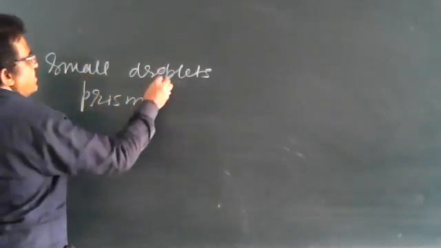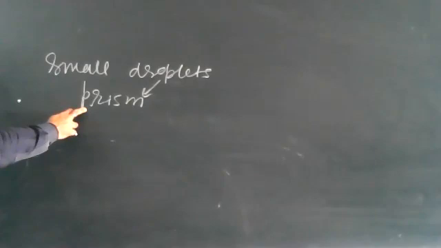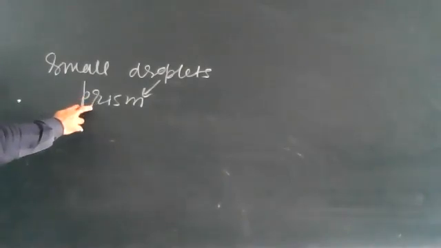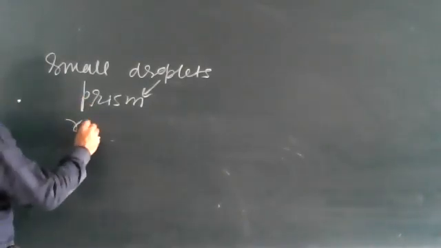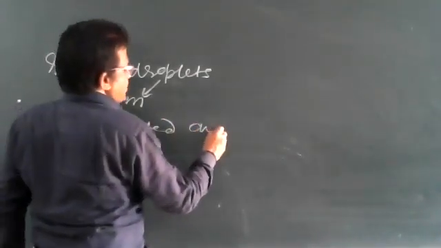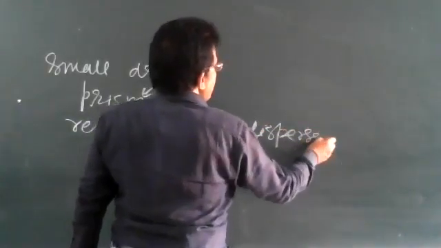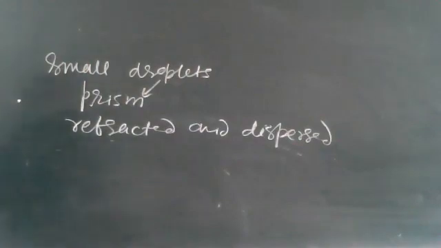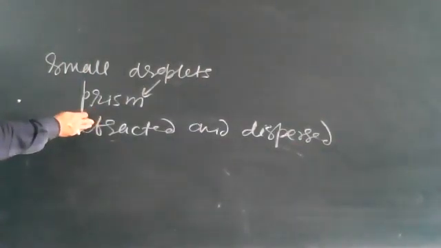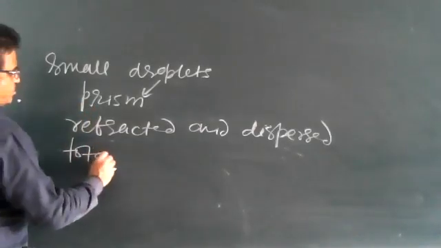These small droplets act like a small prism. The sunlight falling on the droplets is refracted and dispersed on passing through them. Then it suffers total internal reflection.